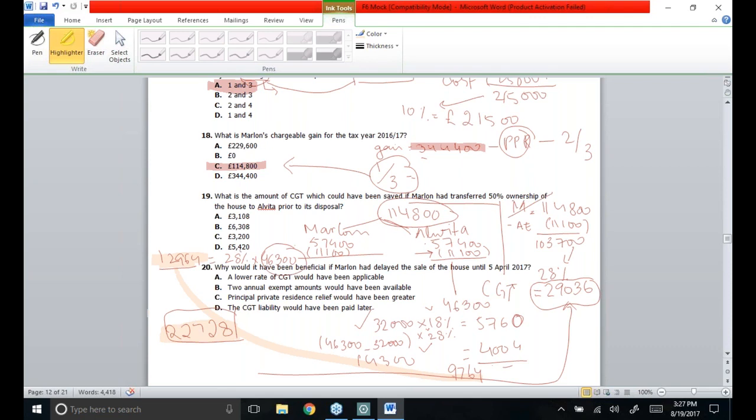As a result, we can easily see how much tax liability would be saved. 12,964 is Marlon's tax liability, Elvita's is 9,764. Total is 22,728 as compared to 29,036. 6,308 tax liability is going to be saved. So option B is correct.